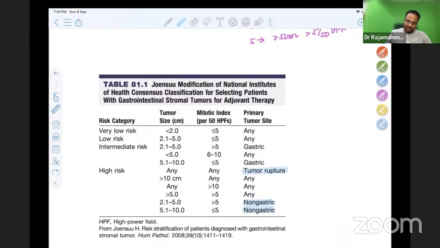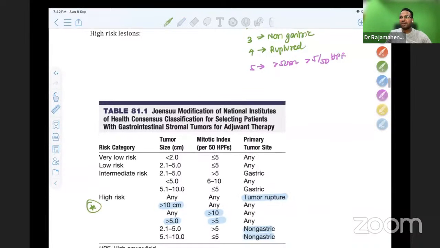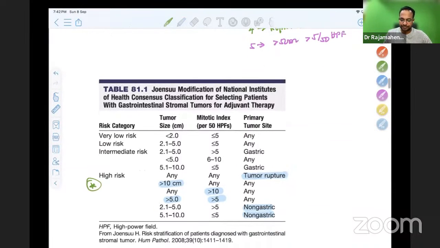Tumor rupture becomes high risk. Size more than 10 centimeters becomes high risk. Mitotic index more than 10 becomes high risk, and more than 5 also becomes high risk. So just remember the high risk features alone. Every time they ask you the high risk features of the modified Joensuu criteria.